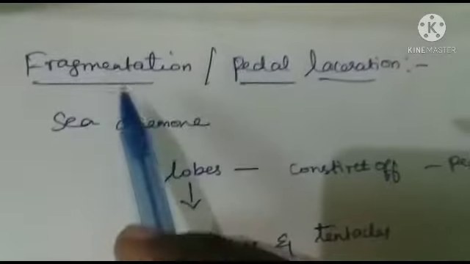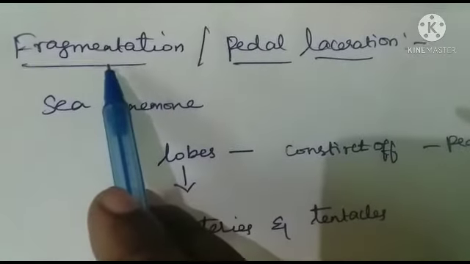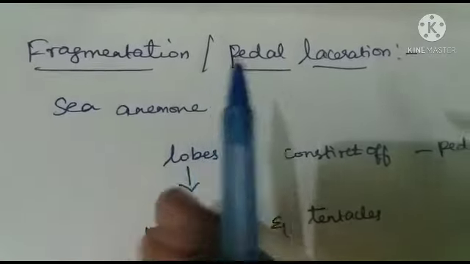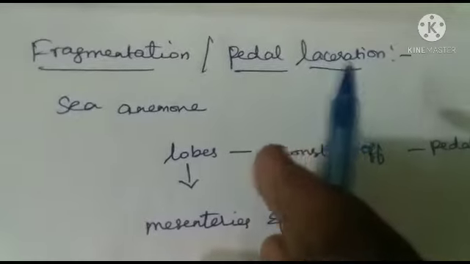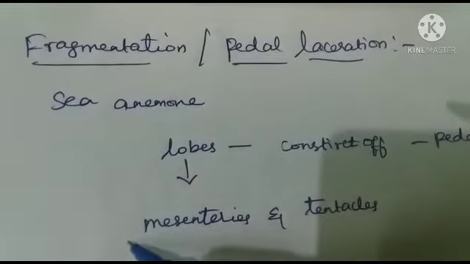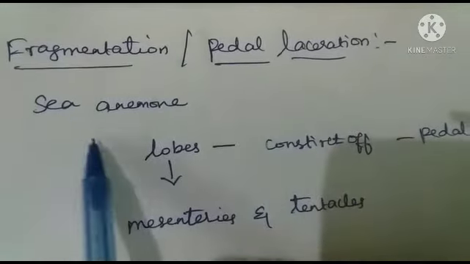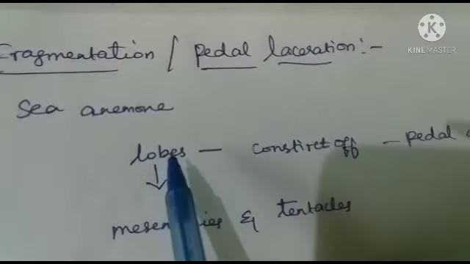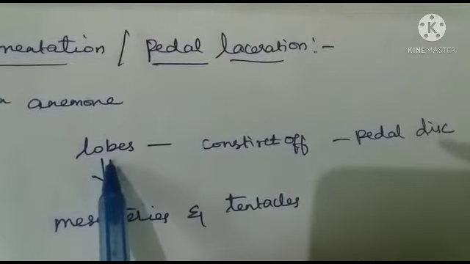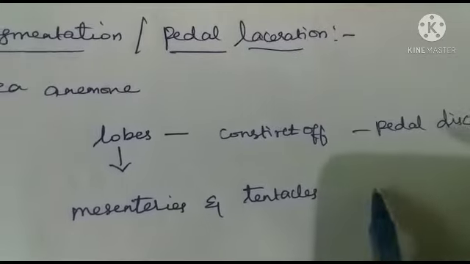The next one is fragmentation. What is called fragmentation? Formation of fragments is known as fragmentation. In fragmentation, the parental body divides into many fragments, whereas each fragment has the potential to develop into a new individual. For example, sea anemone. In sea anemone, the lobes are constricted out from the pedal disc, and the lobes develop the mesenteries and tentacles to form the sea anemone.